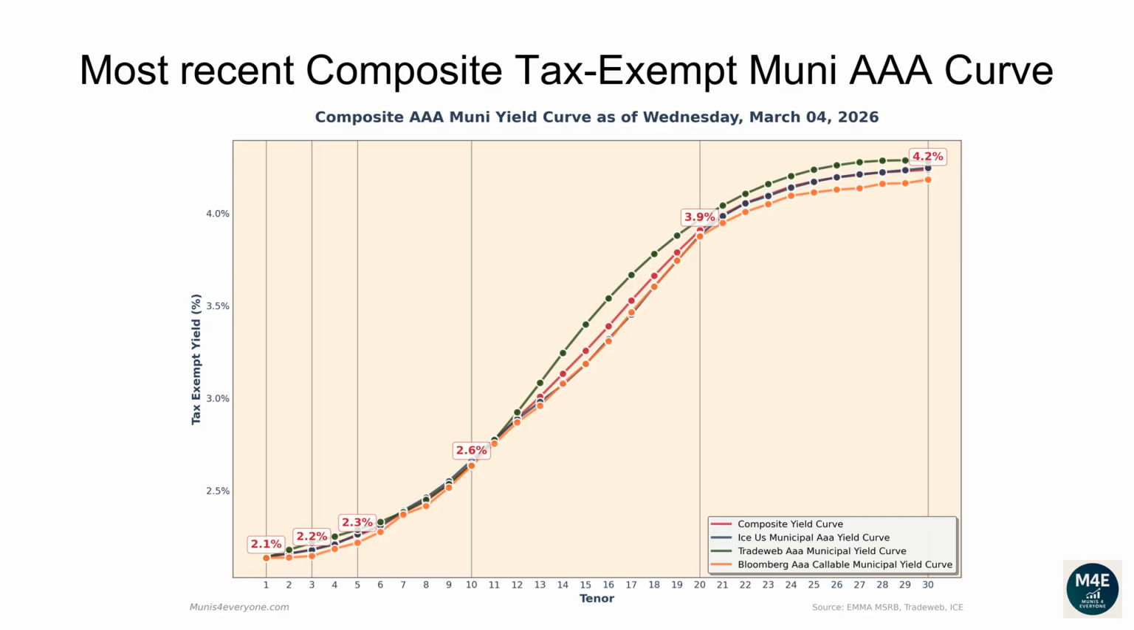The one-year composite tax-exempt yield is 2.14%. The two-year yield is 2.16%. The three-year yield is 2.18%. The 5-year yield is 2.26%. The 10-year yield is 2.65%. The 20-year yield is 3.91%. The 30-year yield is 4.24%.